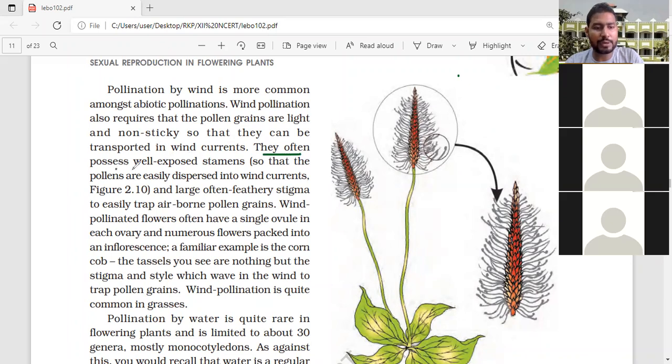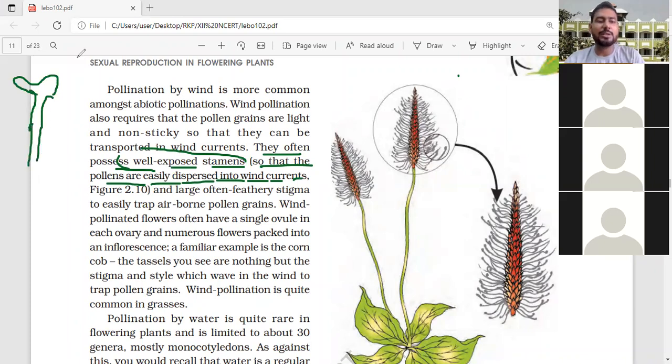They often possess well-exposed stamens so that the pollen is easily dispersed into the wind current. Suppose this is the stamen structure. It should be well exposed, meaning open, always open, so that air currents strike them and they can easily blow from there.